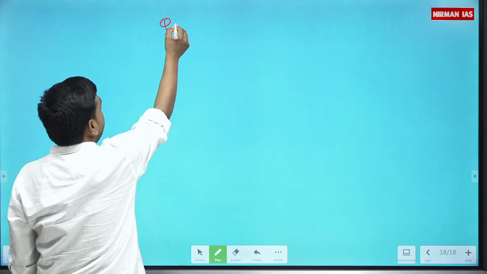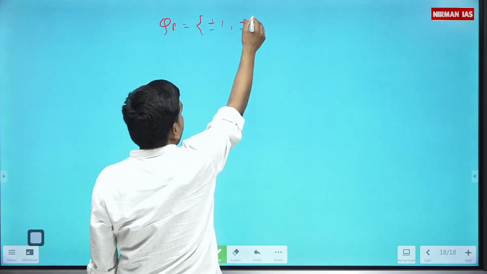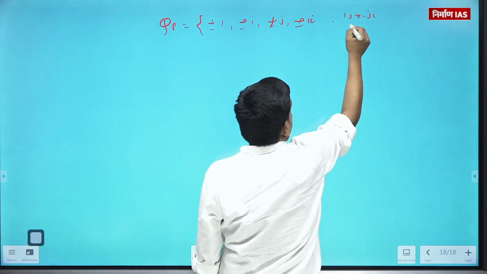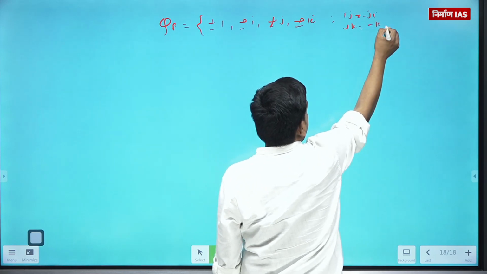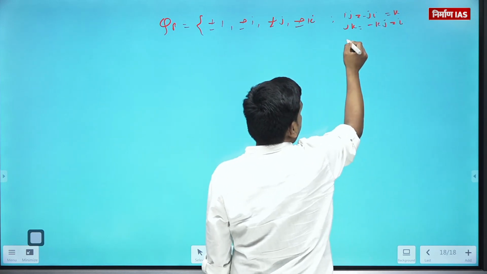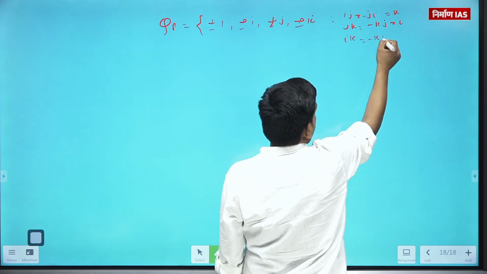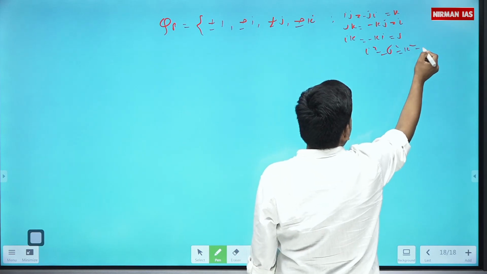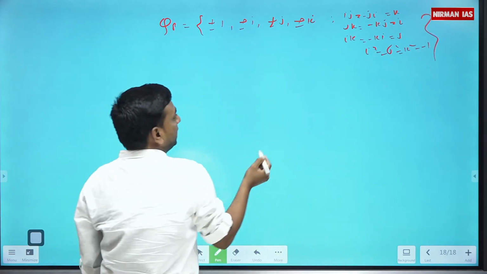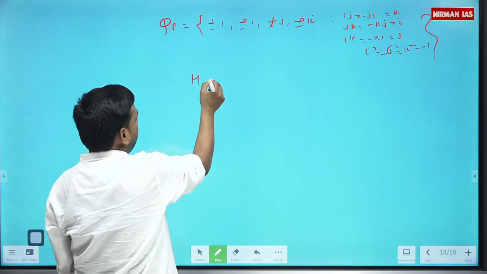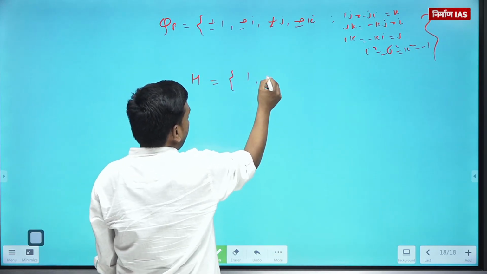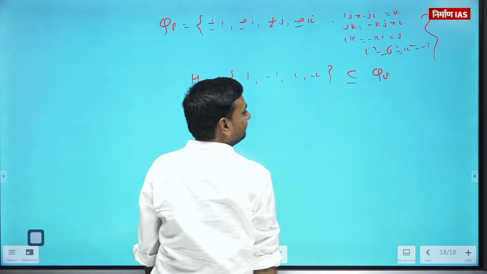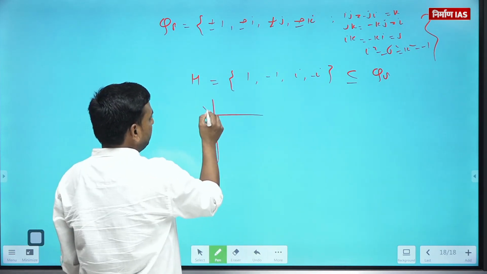Let's say Q8. What was this? Plus minus 1, plus minus i, plus minus j, plus minus k, such that ij is k, jk is i, ki is j, ji is minus k, kj is minus i, ik is minus j, and i square, j square, k square is minus 1. So this is the quaternion group Q8. Let's say I have some subset like 1, minus 1, i, minus i. This is a subset of Q8 or not?